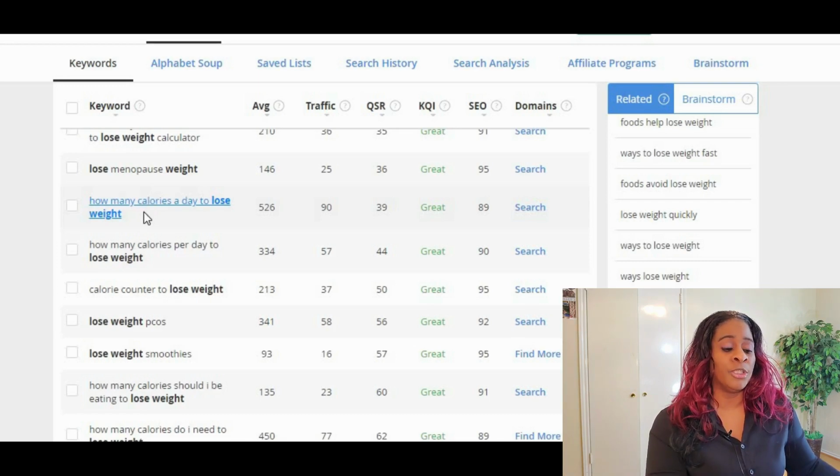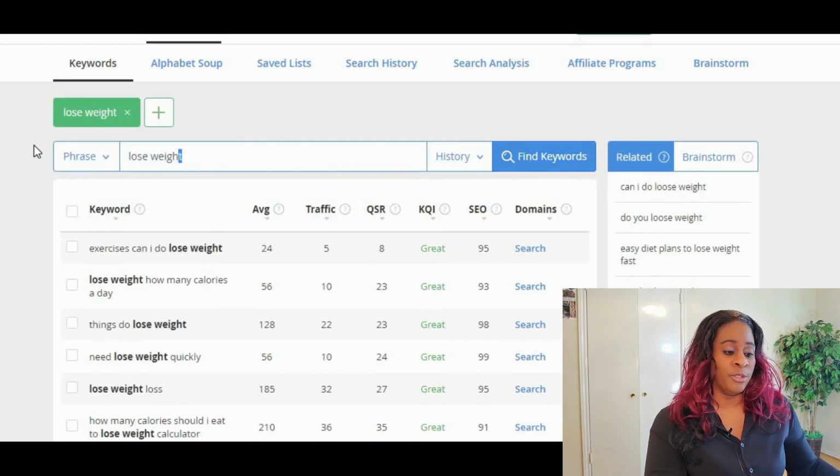Long tail keywords are anything with 2 or more words in your phrase or your search term. So, how many calories a day to lose weight? That's a complete sentence. That's a long tail keyword. The longer the tail, the more specific people are getting when they're searching, the better it is for you to rank for those keywords.